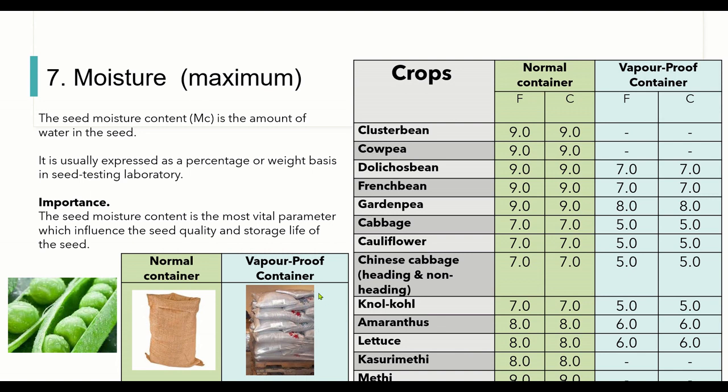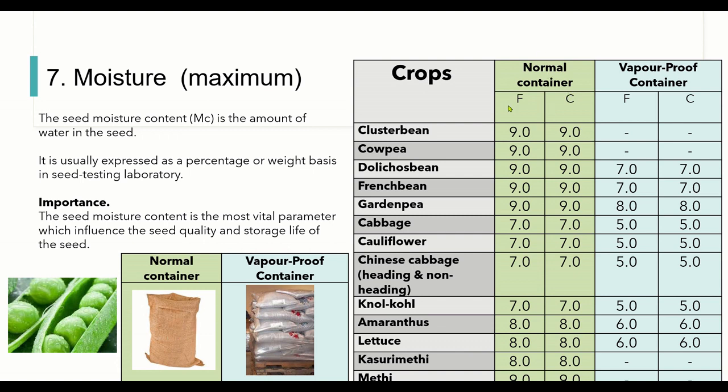Vapor-proof containers are usually used for orthodox seeds, where the seed material has to be stored for a longer period of time, so that moisture in the atmosphere is not absorbed. We cannot expect a dry atmosphere at all times, because the moisture may change with changing environmental conditions. So in order to protect them from the external environment, plastic or polythene, called vapor-proof containers, is used, while normal containers are used for working samples of orthodox seeds, or for recalcitrant seeds, where moisture absorption or penetration is there.